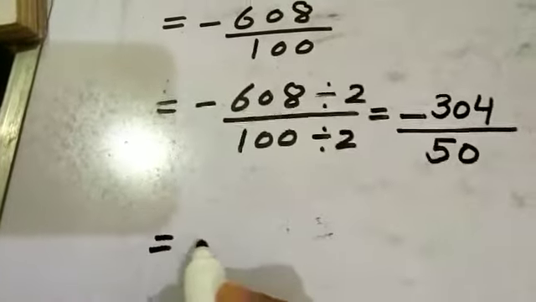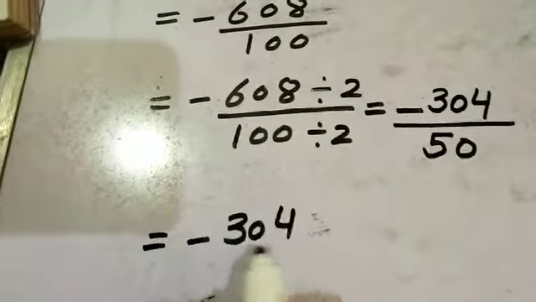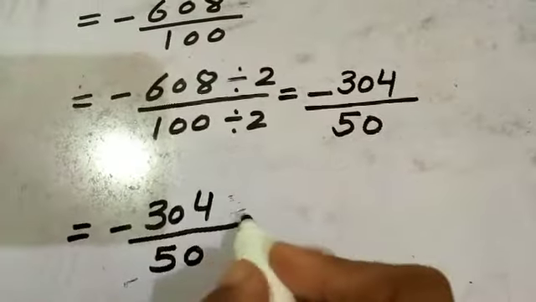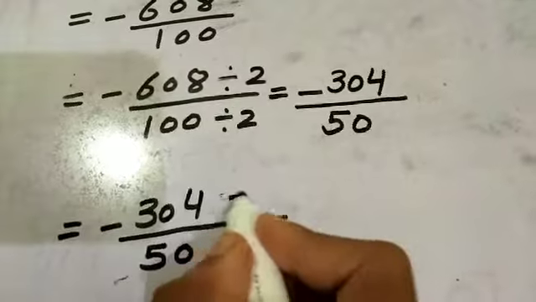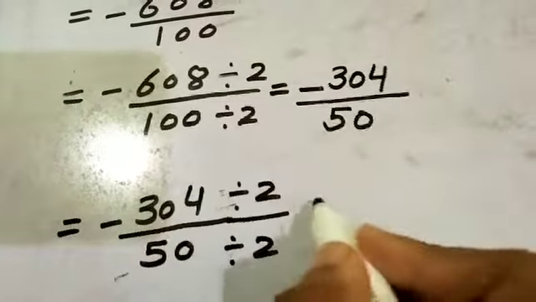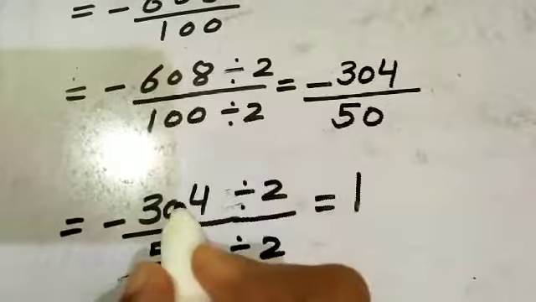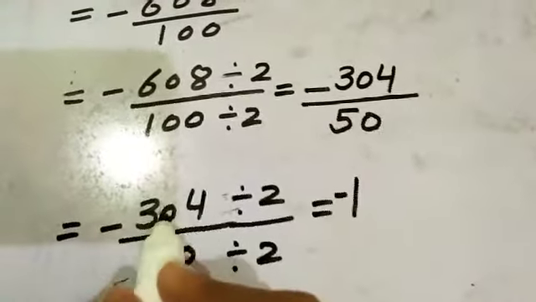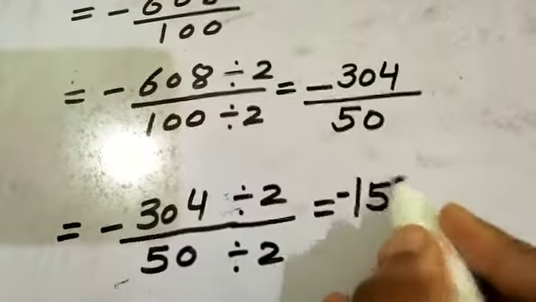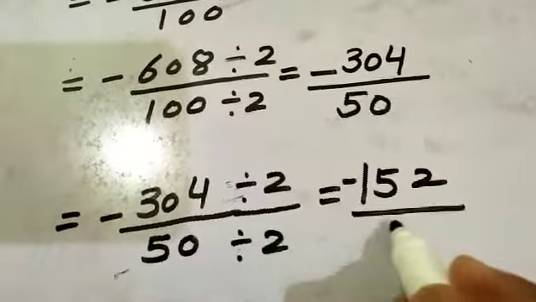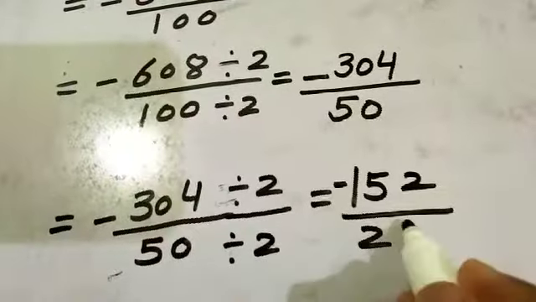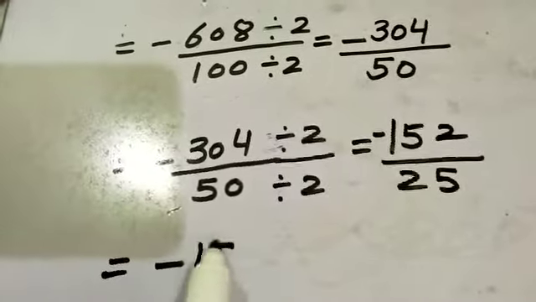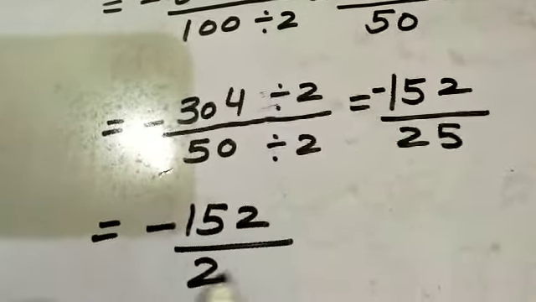Write the answer: minus 304 divided by 50. Again check with the number starting with 2. Yes, 2 is possible, divide by 2 and divide by 2. 2 1 times 2, the minus sign is necessary with all the steps. 2 1 times 2, 1 on the carry, 2 5 times 10, 2 times 2 is 4. You can check with the division. Now the answer is minus 152 divided by 25.